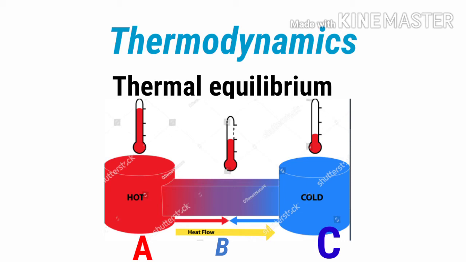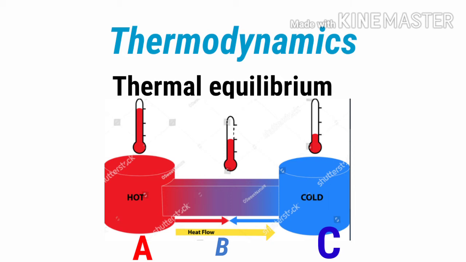Now let object A be heated. Initially the three objects are at the same temperature. Now we have to heat object A only. Then the temperature of object A will rise, and as it rises, object A will start to transfer heat to object B.